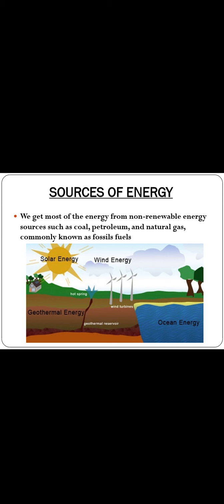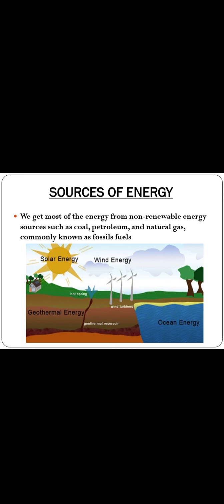The non-renewability of these sources will probably cause prices to rise up to a point where they are no longer easily available. For example, petrol rate and diesel rate is being hiked now. Why is it being hiked? Because the availability is less. When the availability is less and demand is more, obviously the rate will be more. We should therefore use these resources very carefully. When there is a signal, we see many cars or bikes keep the engine on. Whenever there is a signal, we need to turn off the engine so that we can save the petrol, right? These are the basic steps to conserve energy. We'll be studying it in a further chapter.